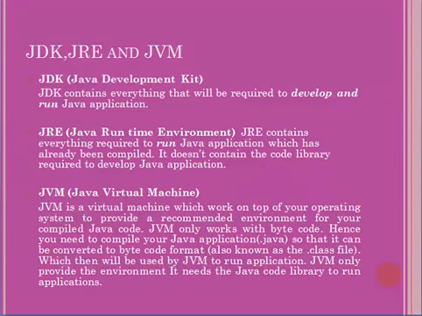JVM, Java Virtual Machine. JVM is a virtual machine which works on top of your operating system to provide a recommended environment for your compiled Java code. JVM only works with bytecode, hence you need to compile your Java application's .java file so that it is converted to bytecode format, also known as the .class file. Once the .java file is compiled, it is converted into a .class file, which is then used by the JVM to run the Java application. JVM only provides the environment. It needs the Java code libraries to run a Java application.